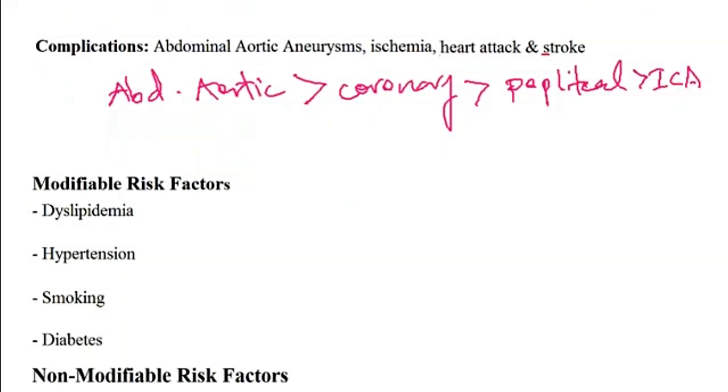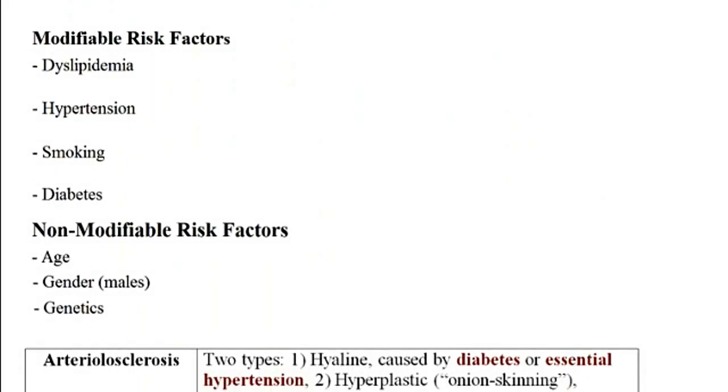As for the risk factors for atherosclerosis, there could be two types. One is modifiable risk factors, which means that the patient can help reduce these risk factors. For instance, for dyslipidemia, the patient can modify the diet to help lower levels of LDL. Or hypertension: if the patient loses weight, takes less salt, quits smoking, and controls diabetes, then there is better control of hypertension, and so on. And then there are non-modifiable risk factors, like for instance age. As the age increases, there is increased risk of atherosclerosis. And then atherosclerosis is more common in males, and of course genetics also contributes to the development of atherosclerosis.